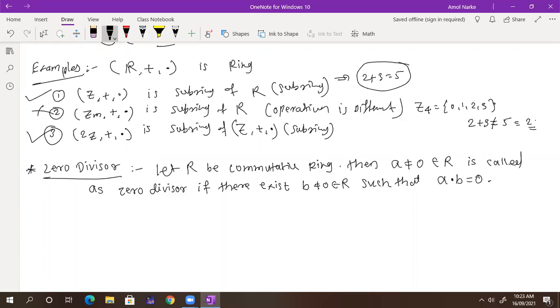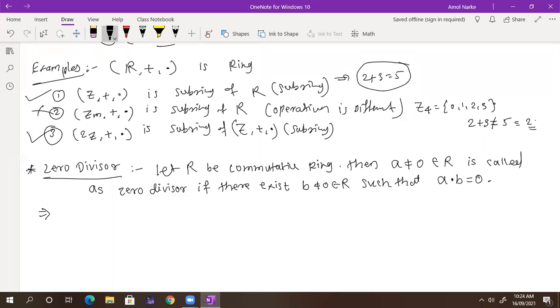What is the meaning of that? The meaning of that is what? Suppose you have any ring which is commutative. Commutativity means A dot B is equal to B dot A. So you have A is not equal to 0 and B is also not equal to 0, both members of R, but their product is 0.